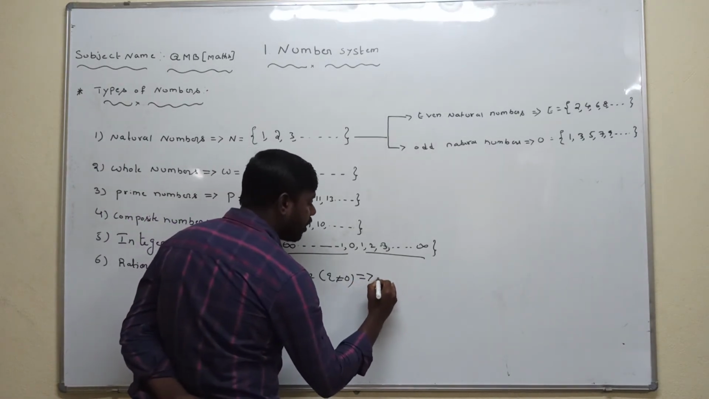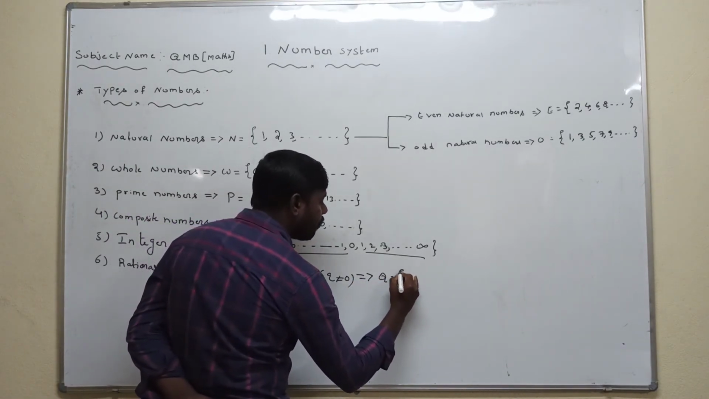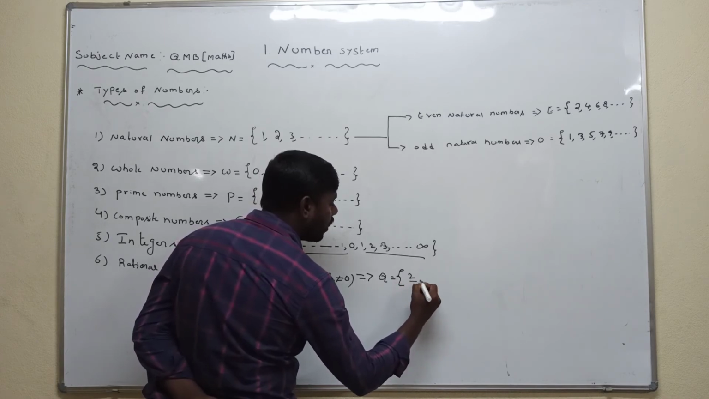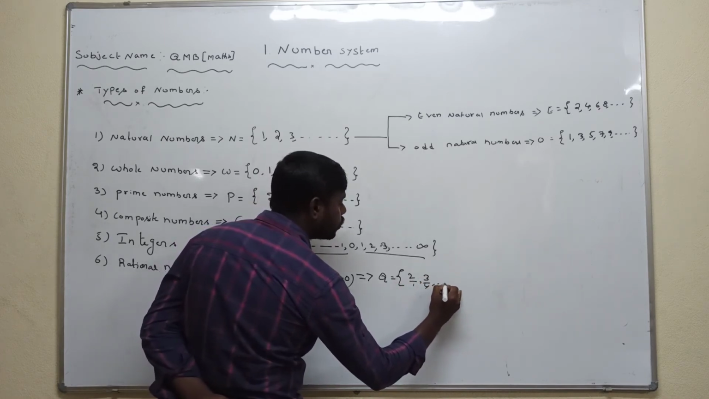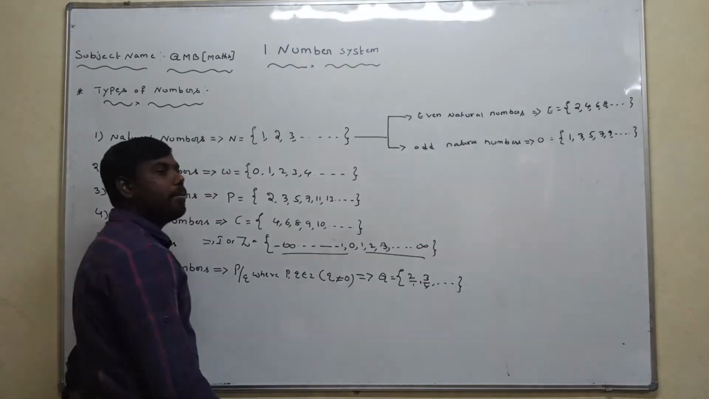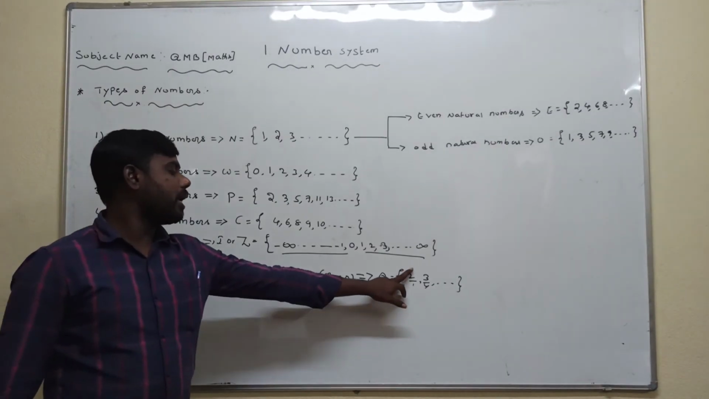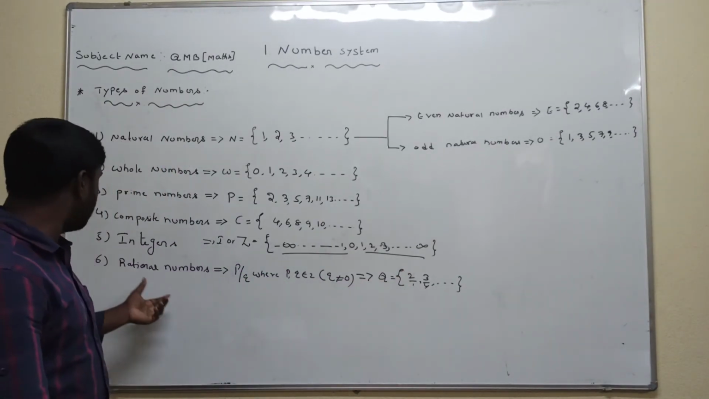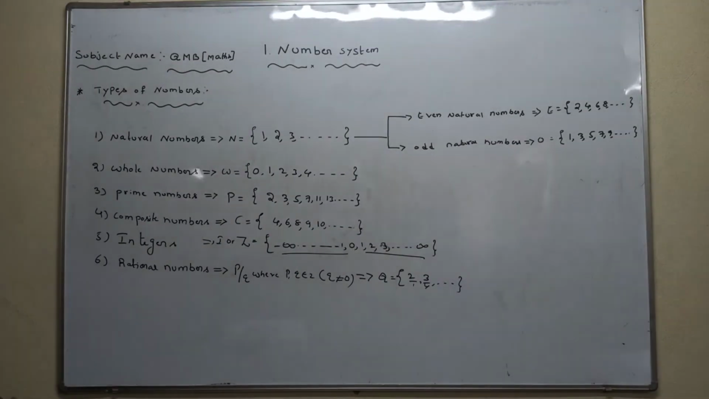The set of rational numbers is denoted by capital Q. For example, 2 by 1, 3 by 4, and so on. All these numbers in the form of p by q are called rational numbers.